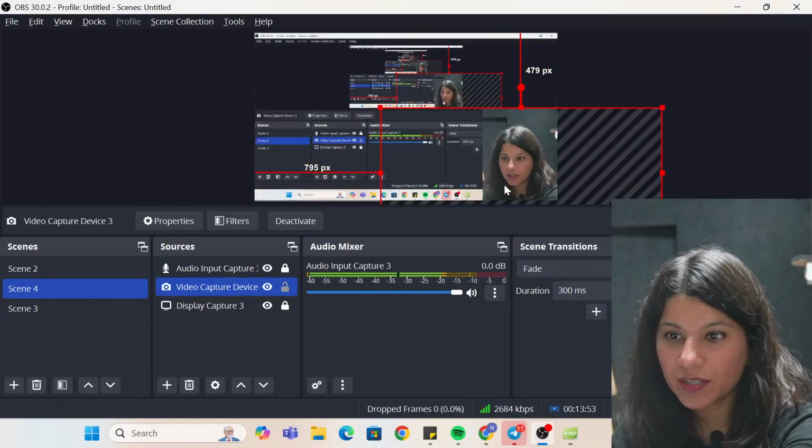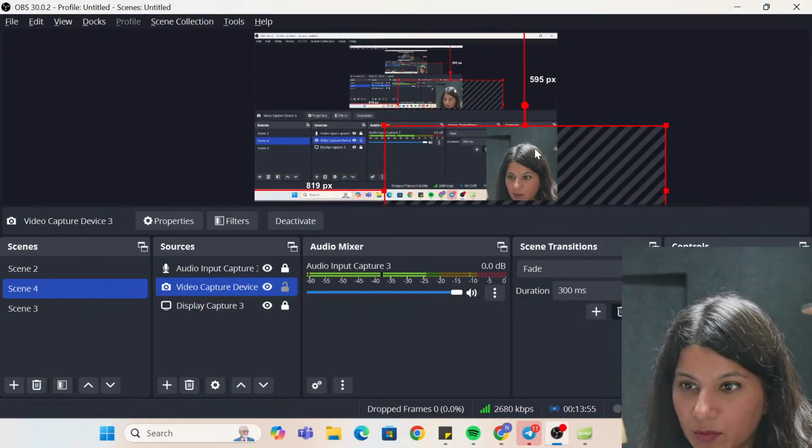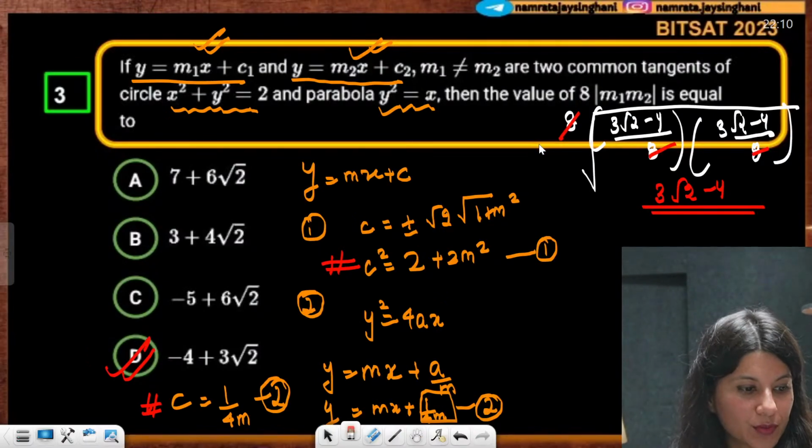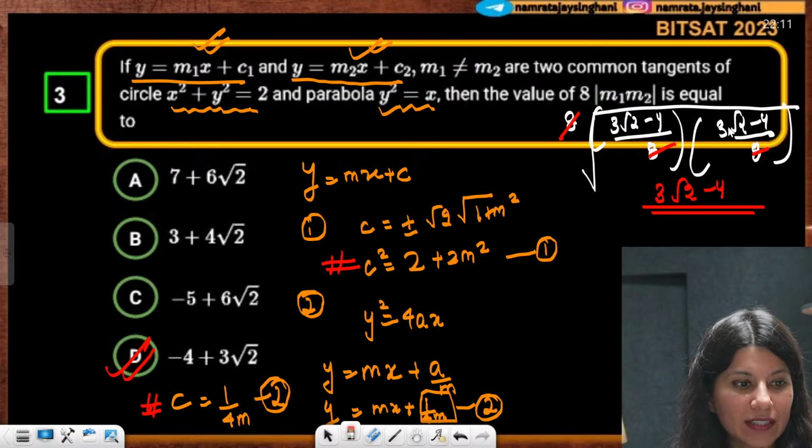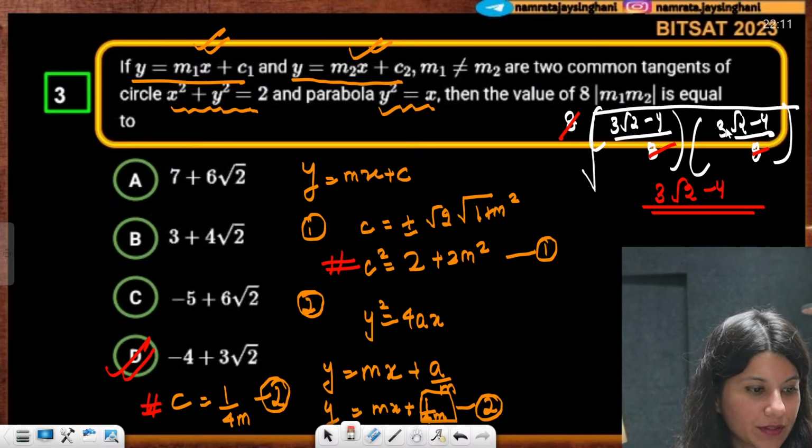Okay, let me just do this one more time. Now see this solution. So this is 8 m1 m2, m1 m2 value I have just plugged in and this is what I got. Yes, Anushri, thank you.